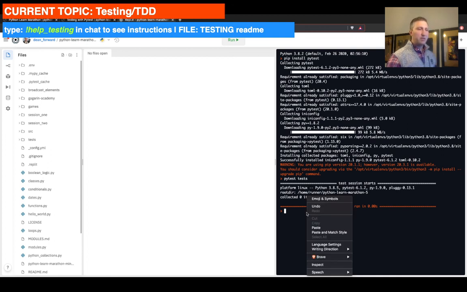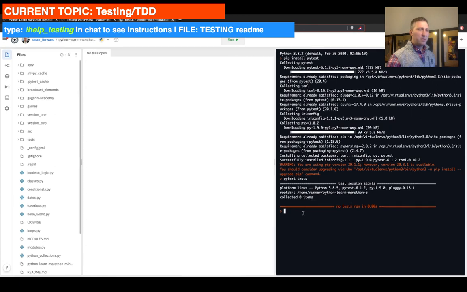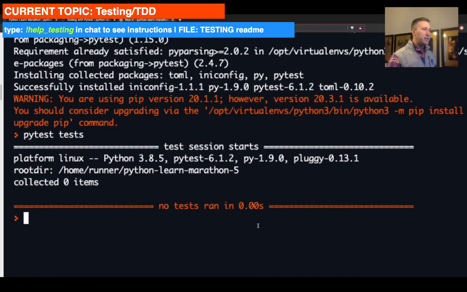So let's go on console. Let me just zoom in here, and we are going to make a calculator.py file in our source. So we're going to do touch, and then src folder, and it's going to be calculator.py. So we're going to make that in our source folder, and then we're going to create touch tests.